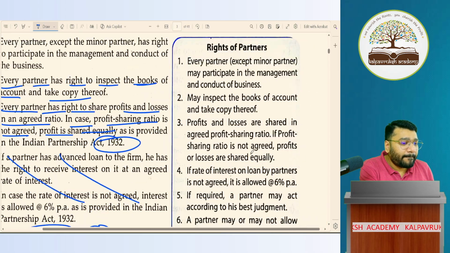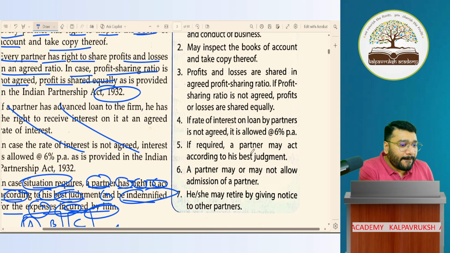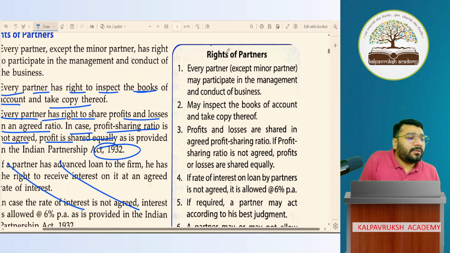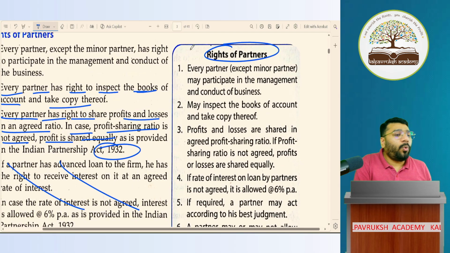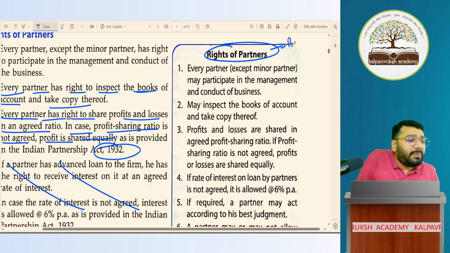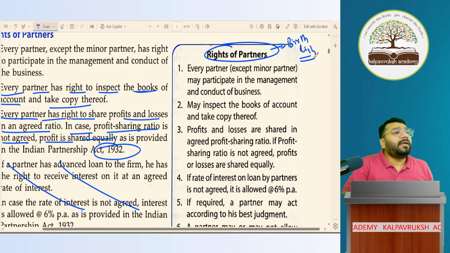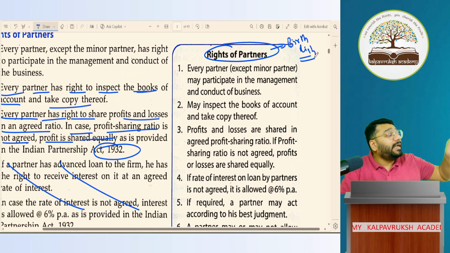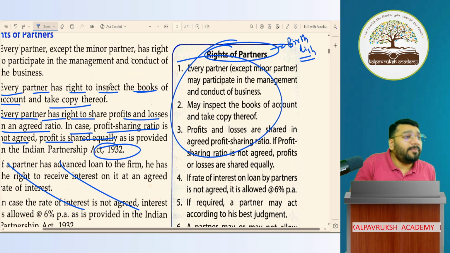Any difficulty? Once again. They've given short points here for revision purposes. So what is the right of a partner? This is the birthright of the partner. Unless anything contrary is agreed, whatever has been agreed here will prevail.